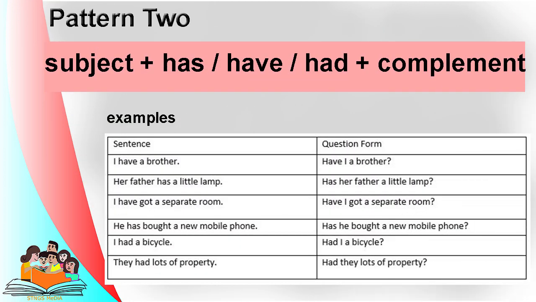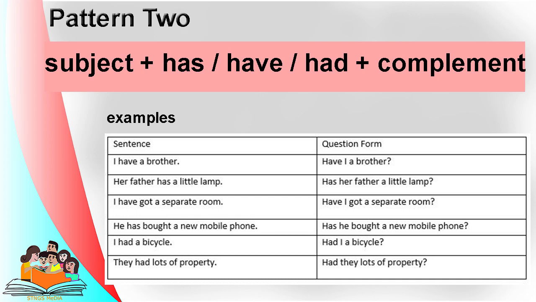Pattern number 2: subject, has, have, had, complement. Has, have, had words may be familiar to you. We use these words to express the possession of someone or something. In the present tense, has and have are used respectively with singular and plural subjects. In the past tense, had is used for both singular and plural words. We can create sentences using has, have, had under this pattern as mentioned in the table below. When these sentences turn to question form, the verb has, have, had comes to the front, then the subject of the sentence, then the rest of the sentence is placed as mentioned in the example sentences.